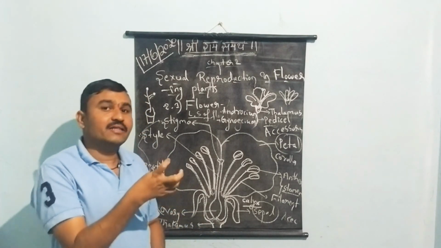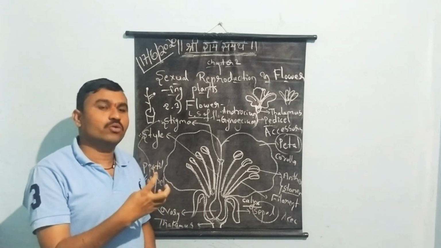Now the flower at the bud stage, which in Kannada we call mogu.